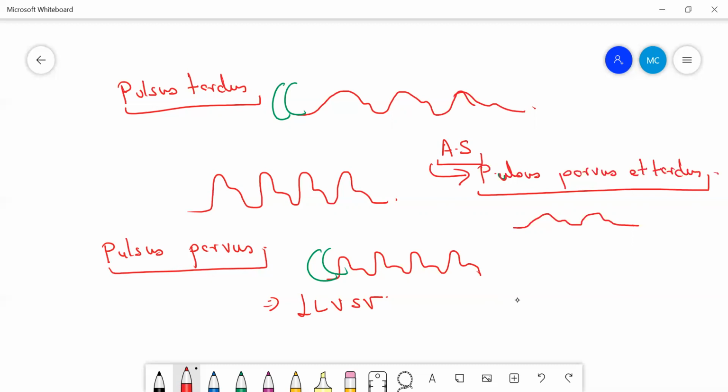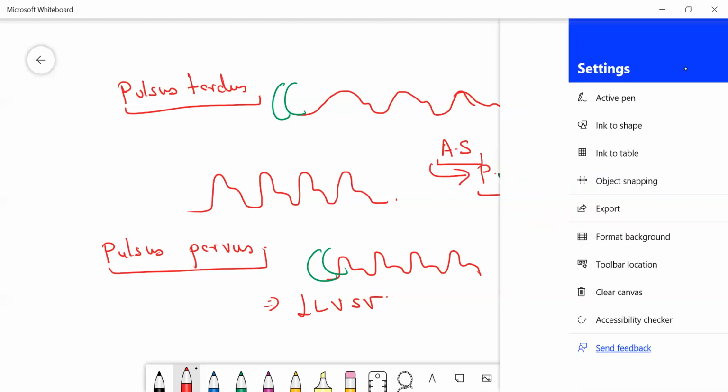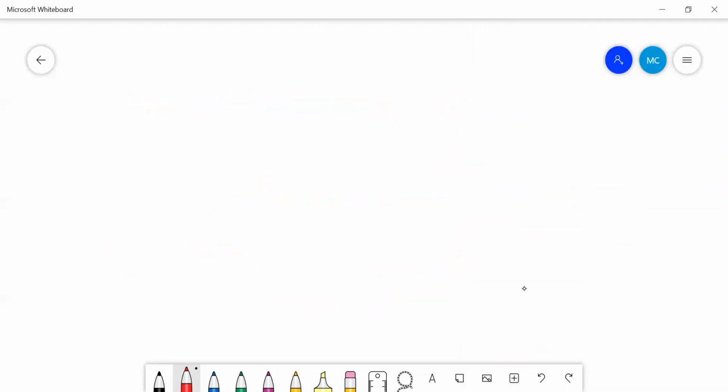Okay. Next character of pulse, that is your anacrotic pulse. First, let us talk about anacrotic pulse, then we shall talk about dicrotic pulse. So what is this anacrotic pulse?